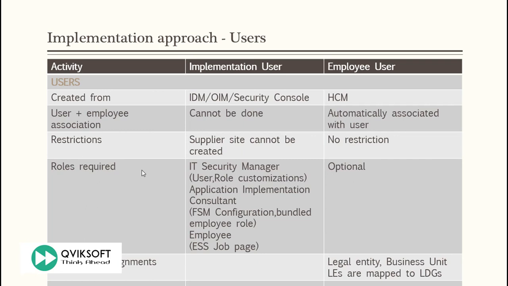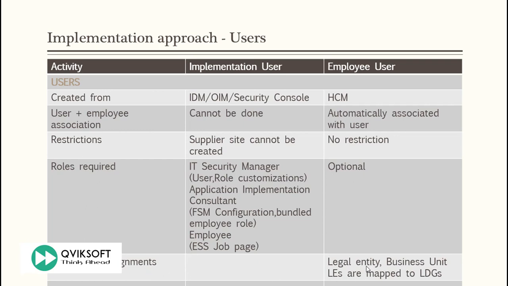What are the key roles which you should have before you can do the implementation in the system? You should have IT security manager, so you can define user roles and any other customization for the roles. You should have application implementation consultant, so you can do functional setup manager configuration. And you should have the employee role assigned to you so you can submit jobs. Without this role, you cannot submit any jobs in the system. And if you are defined as an employee, there's a mandatory assignment.